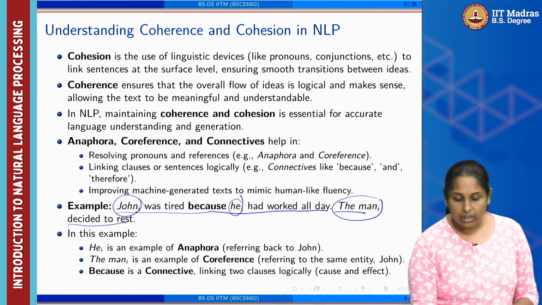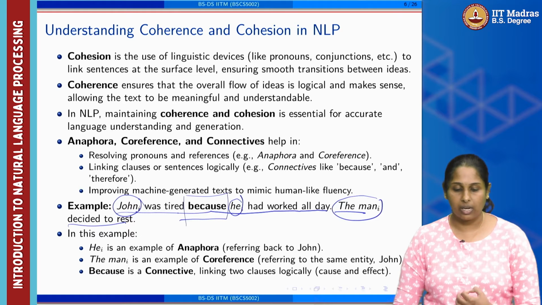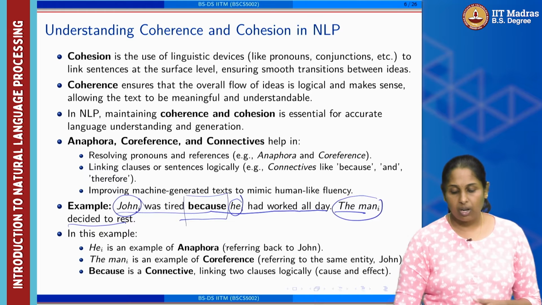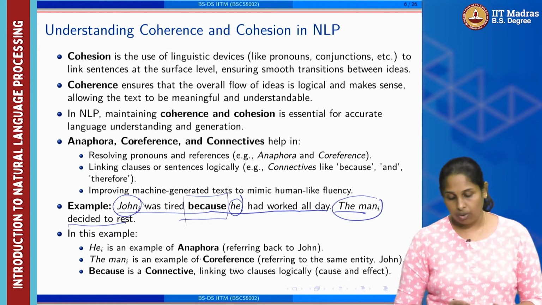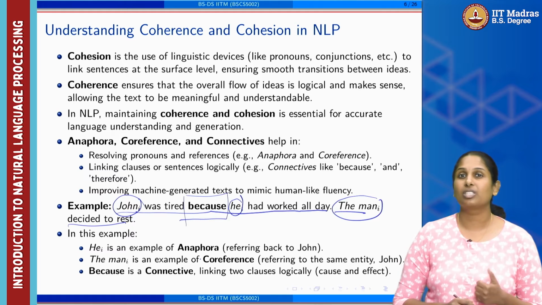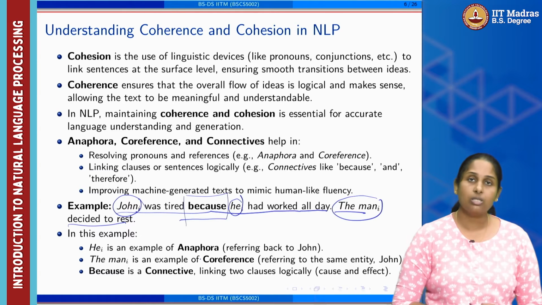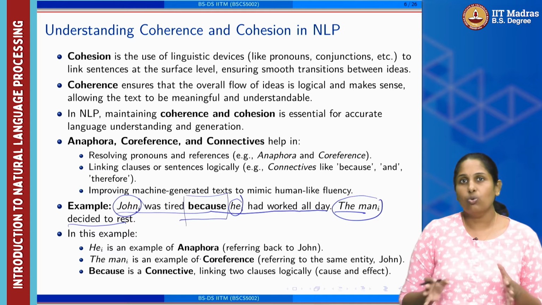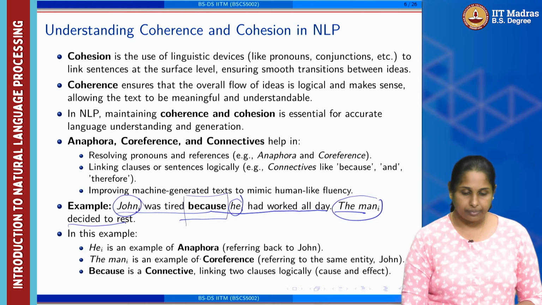And there is a connective which makes sure that the coherent flow in the whole sentence is going on very well. So now he is the example of Anaphora because we are referring back to John. The man is an example of co-reference because we are referring to the same entity. Of course, he is also co-reference again in that context. And because it's a connective, we are linking two clauses logically. There is a cause and there is an effect.